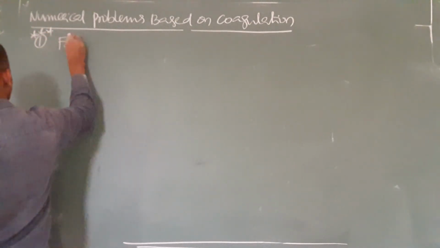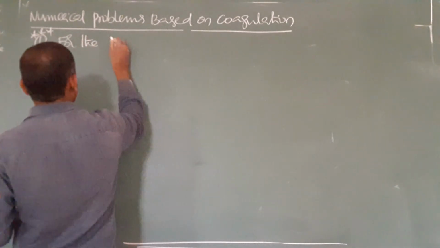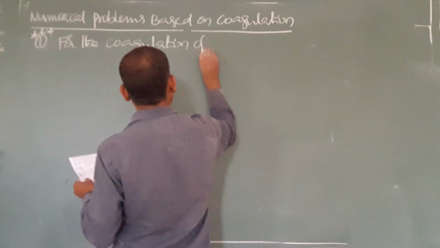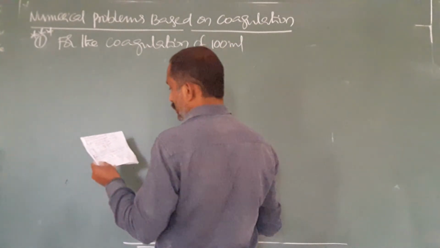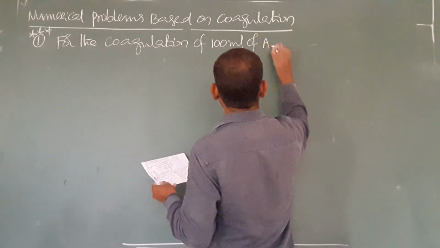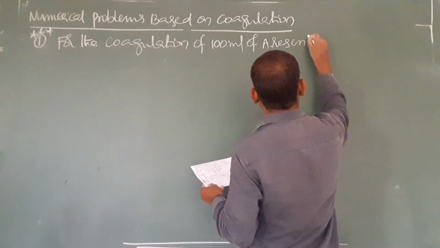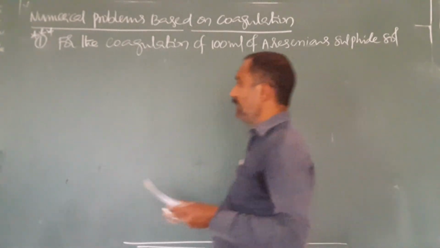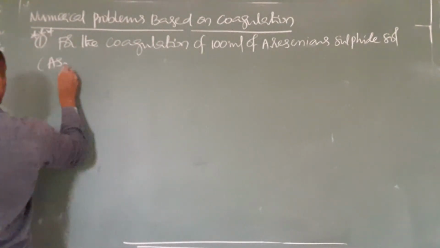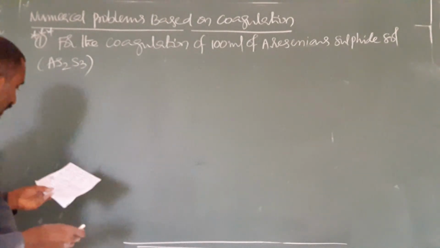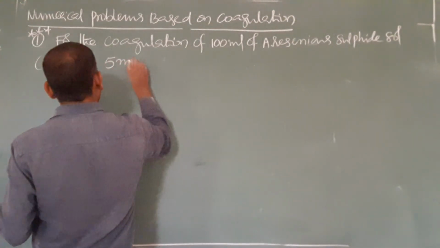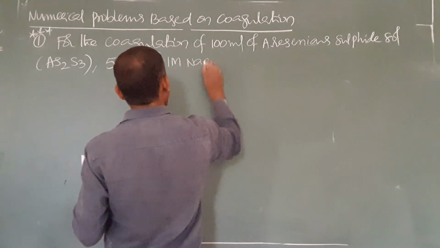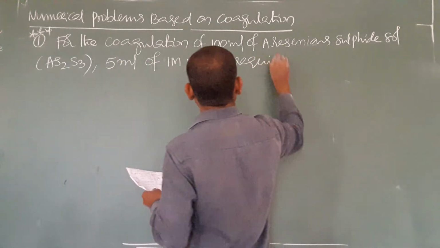For the coagulation of 100 ml of arsenious sulfide sol, formula As2S3, 5 ml of 1 molar NaCl is required.